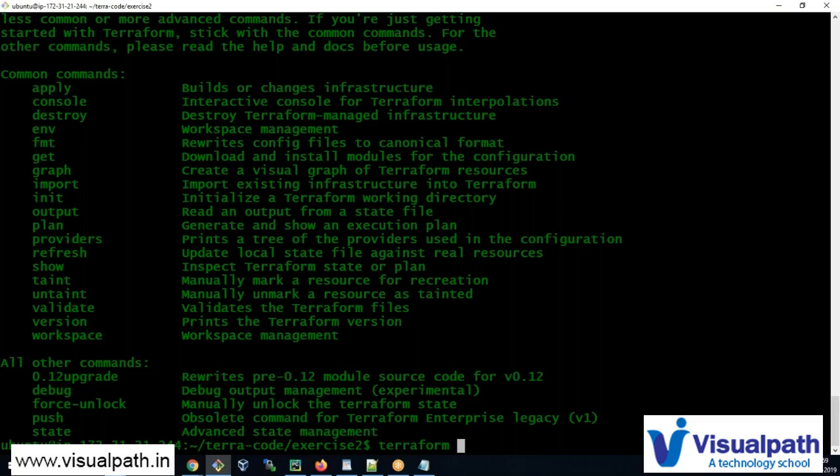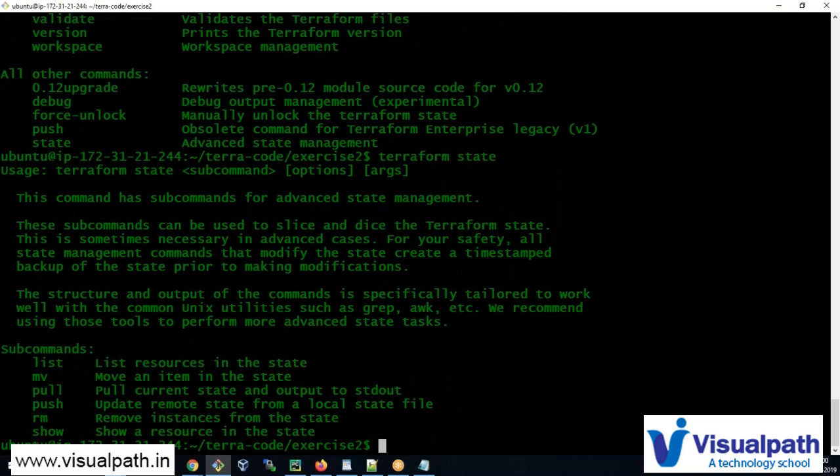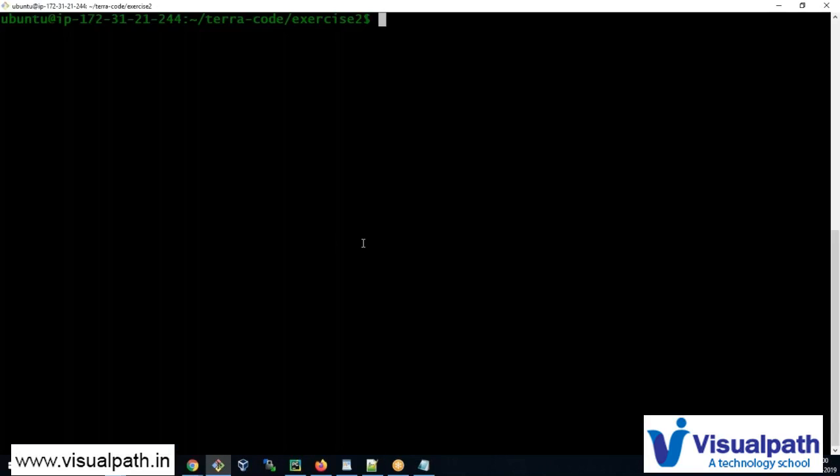Okay, terraform state. Okay, we will deal with the CLI commands later. Now the instance is up and running, and I would like to delete it. terraform destroy. It's going to delete that.